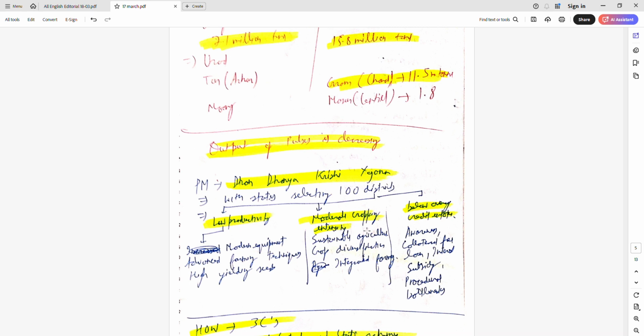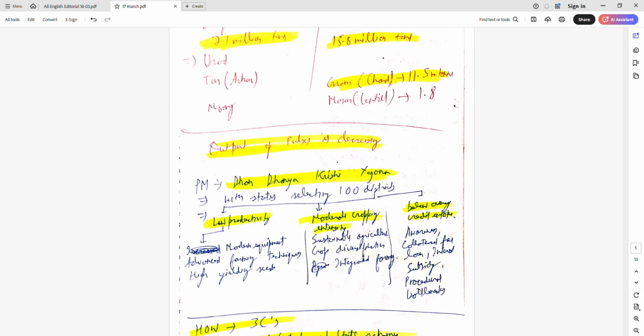So it can be done by sustainable agriculture, so that soil regenerates itself. It doesn't get barren due to heavy use of pesticides. And crop diversification is also a thing. When the land is fallow, you can grow crops for the animals or some short cycle crops so that you can get more output. And integrated farming is also sustainable agriculture, it's inside this. And below average credit intake.